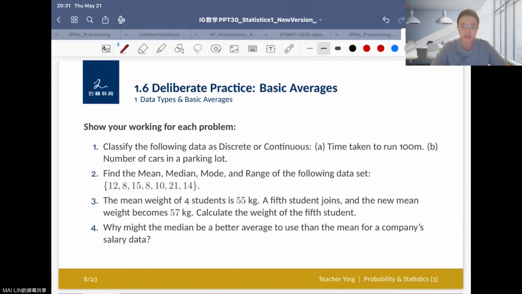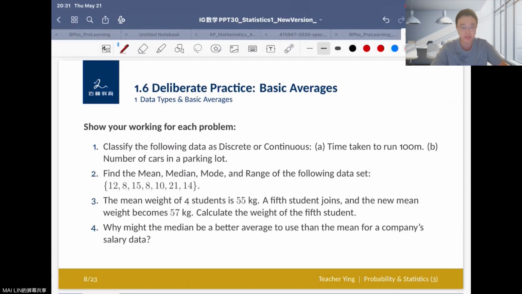Classify the following data as discrete or continuous. A is the time taken to run 100 meters. So here it must be continuous data, right? Because time taken is not discrete. It is continuous, like you can run it in maybe 3.67 seconds and maybe 3.68 seconds, right? Okay, so that is continuous data.